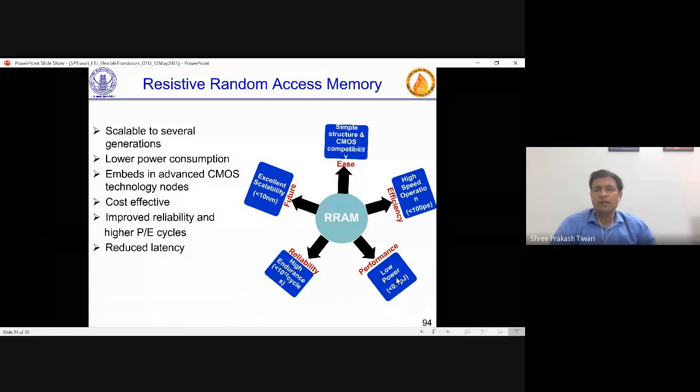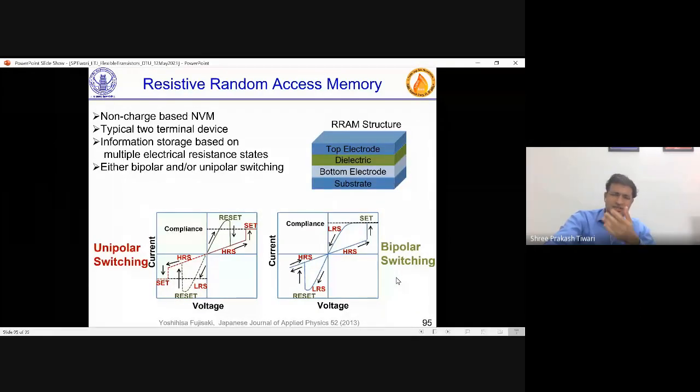Moreover, it is compatible with conventional CMOS because the dielectrics used are those used by CMOS, so it is easy to fabricate. It can give high speed operation, low power, and reliability. All these advantages make this a good choice for conventional CMOS technology, and for flexible too, because this simple structure can be tried.